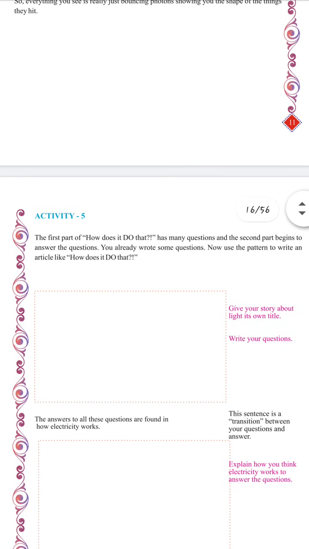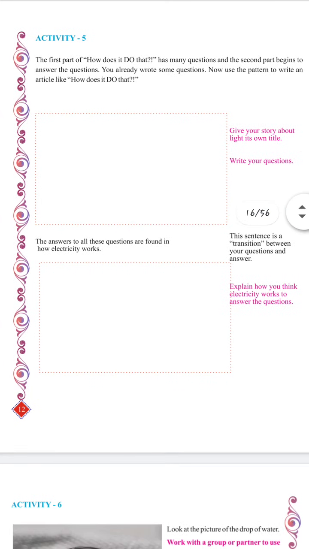Next is activity number 5. We have to write a story on the same topic with the title "How does it do that?" I have given you one example for it, and you can write any article of your own choice. That is totally dependent upon the answer given by the student. You can select any topic and write it.